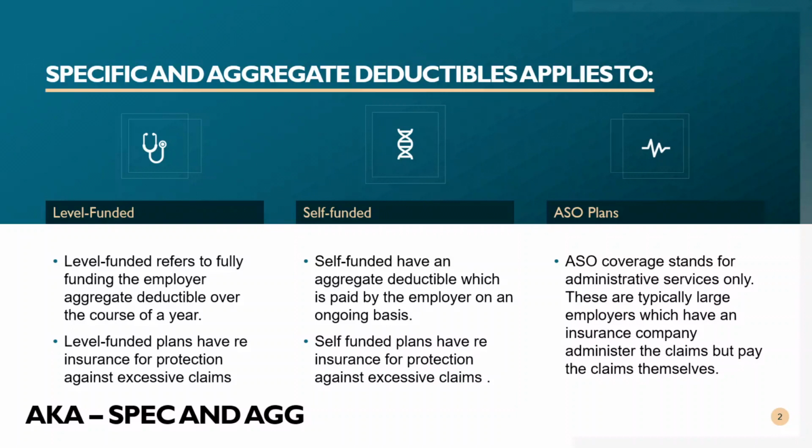Specific and aggregate deductibles apply to level funded plans, self-funded plans, and ASO plans. Level funded plans refer to fully funding the employer aggregate deductible over the course of a year.